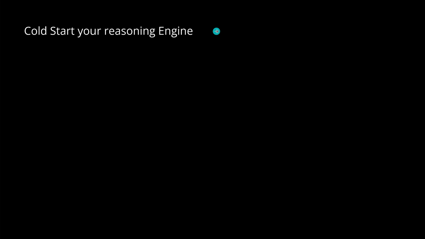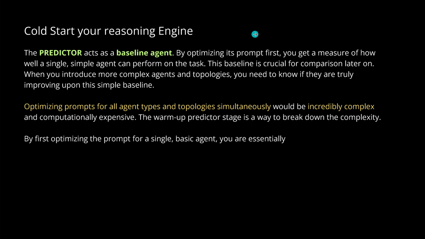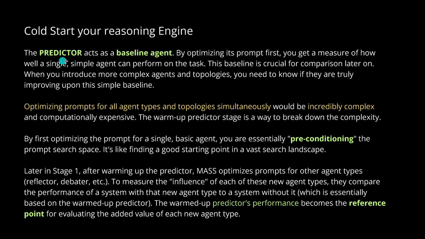Now there's one particular point I would like to draw your attention to. It seems so easy, no? But have you noticed that there's one element missing? And I mentioned it at the beginning of the video, and this is the reference base. I told you that we have a baseline agent, we call this the predictor agent. And at first, before we start, this is the cold start here of the complete reasoning engine that we do here of all the agents. We take a predictor, a baseline agent, and optimize the prompt first.